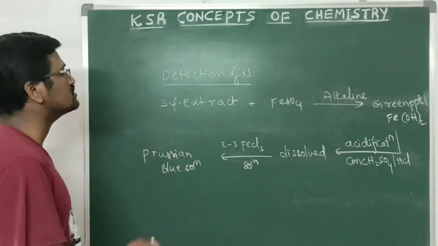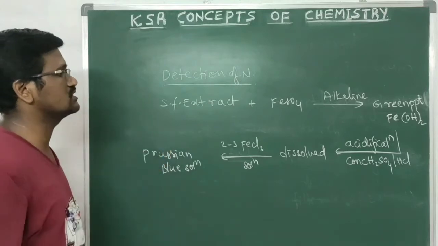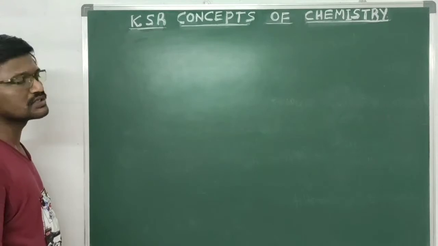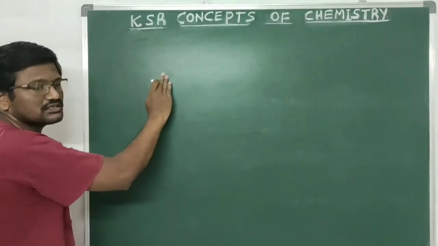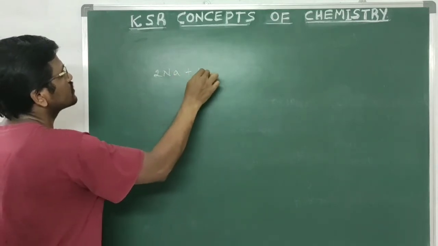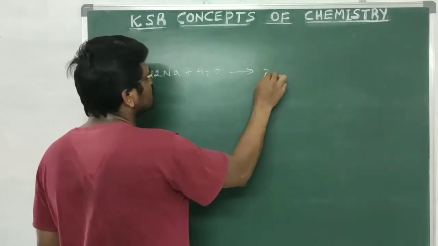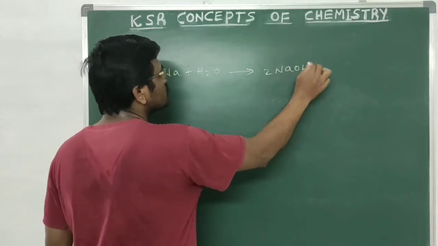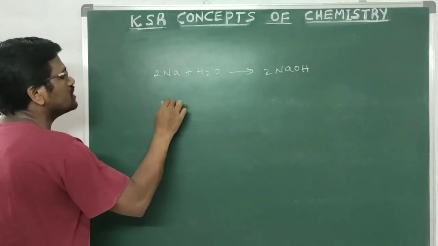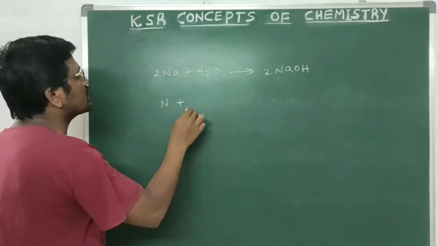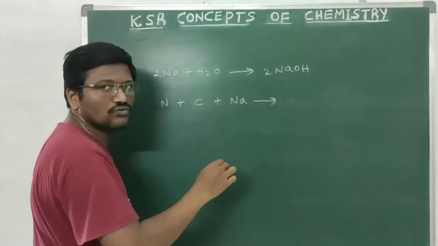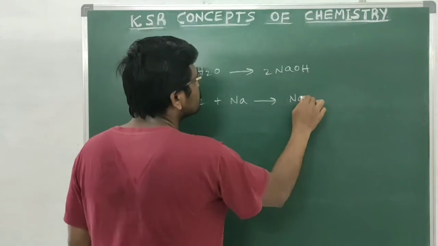What are the reactions that take place in this process? The sodium metal will react with water to give sodium hydroxide. The nitrogen present in the given organic compound will react with carbon and sodium metal to give sodium cyanide.